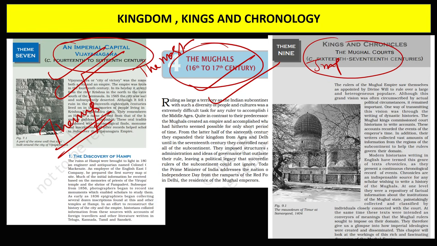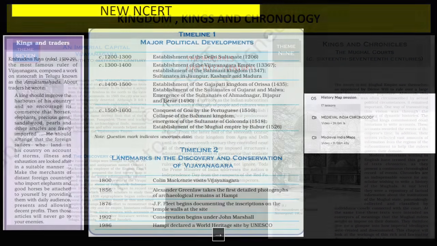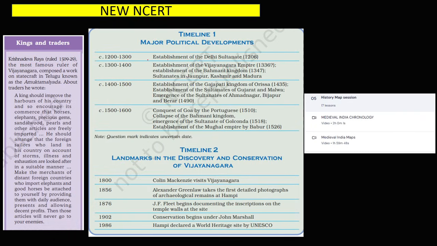Also guys, I would like to tell you that mostly questions are coming based on chronology. You can see here in the new NCERT they have given important chronology. The next type of questions are questions based on kings, like in Vijayanagar, the king Krishna Devaraya. So they have given some account of Krishna Devaraya and all that.